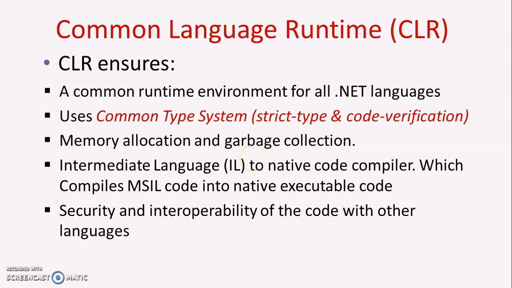So the main role of the CLR comes there. Also it converts the intermediate language to native language so that it can run on any operating system. Operating system readable code is nothing but the native language, so it converts MSIL code into native executable code. Also it provides security and interoperability with other languages.